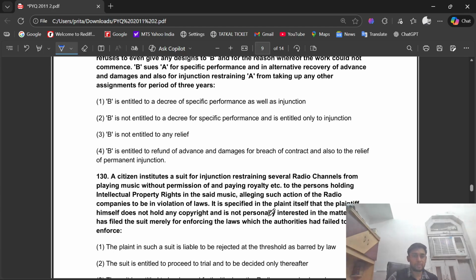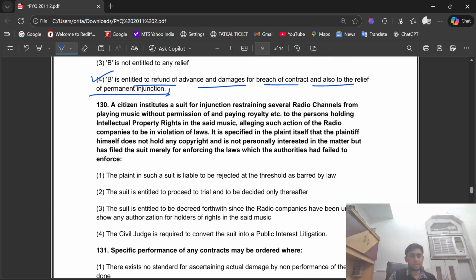The right option is option number 4, that is, B is entitled to refund of advance and damages for breach of contract and also to the relief of permanent injunction. Okay.